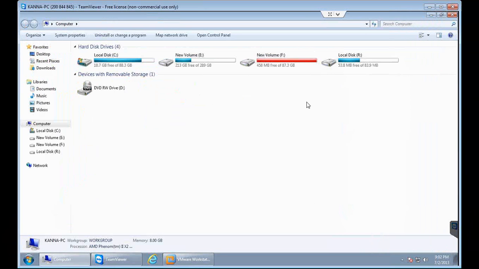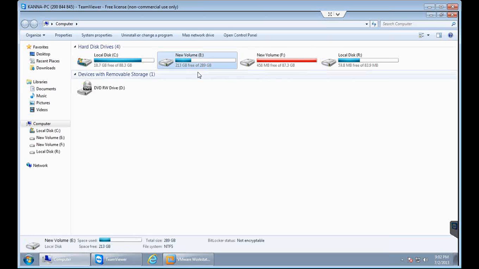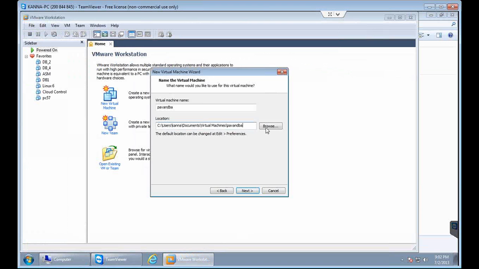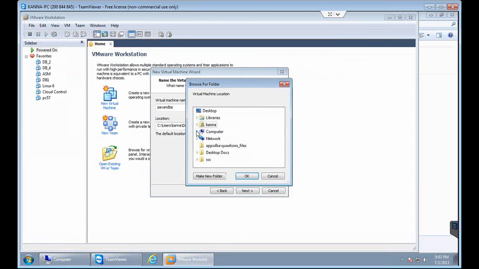Even if you are doing it on your home PC, at least 60 GB should be available on the disk. Here, out of all these drives, you can see E drive has the maximum amount, so I am browsing and pointing to E drive. Under E drive, if you want, you can create a new folder. Here you have the option, make new folder, and you can create a folder and keep it under that.